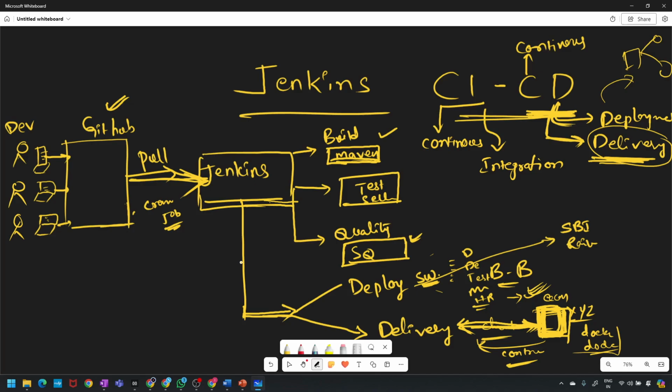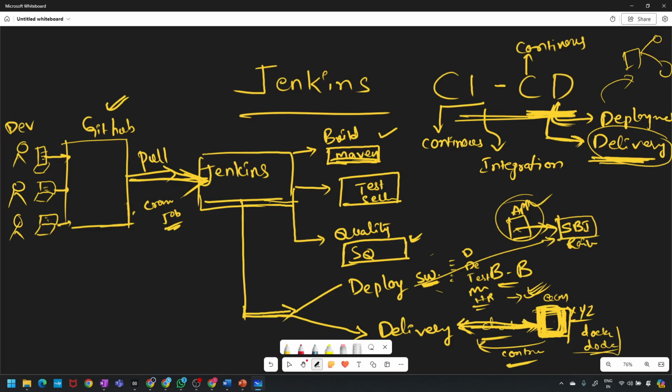You are ready with the application. In this case, if you just deliver that application to the SBI team, what will they do? Nothing, they can't do anything because they are not experts in software, right?